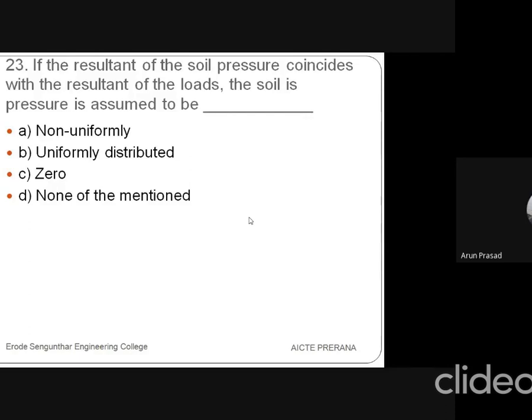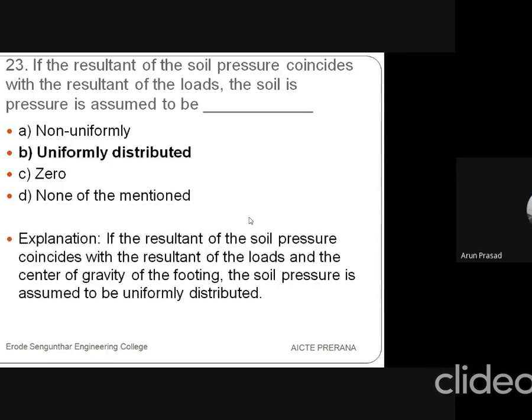First option is non-uniformity, second option is uniformly distributed, third one is 0, and then fourth one is none of the mentioned. So it should be uniformly distributed. If it is uniformly distributed, it is equally distributed to the soil beneath. So the load is to be uniformly distributed.